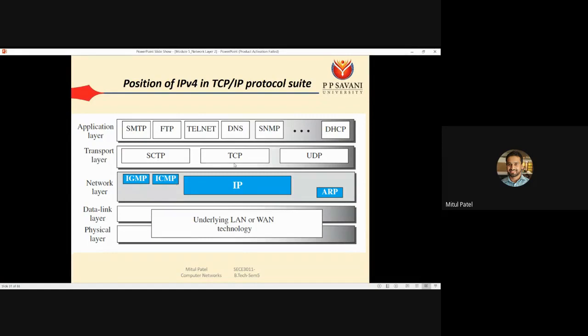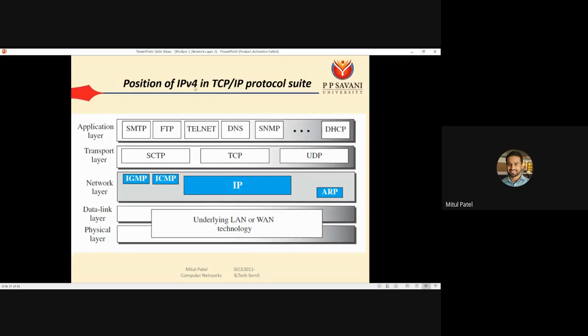For the transport layer, we'll learn about TCP and UDP. For the transport layer, we have 3 protocols: TCP, UDP and SCTP, which is a combination of TCP plus UDP. But we will learn about TCP and UDP. And on the application layer, we have many protocols: SMTP, which is used for mail, FTP, which is used for file transfer, Telnet, DNS, SNMP, DHCP.